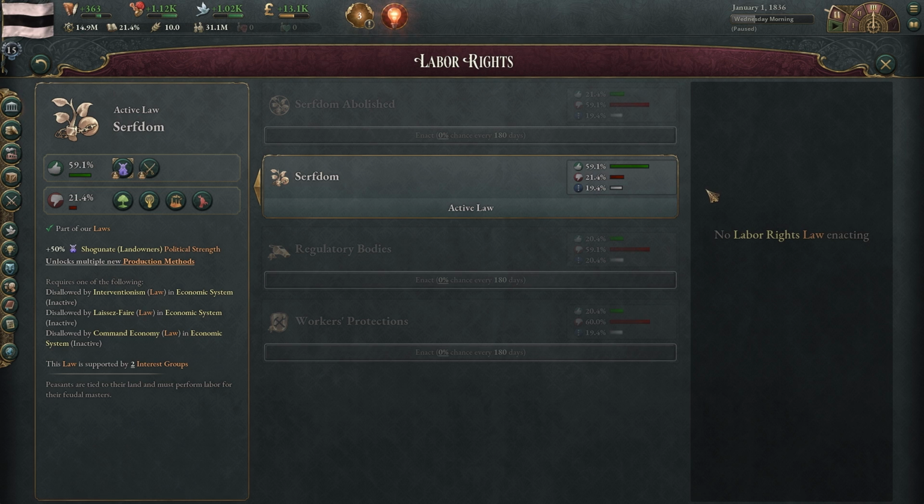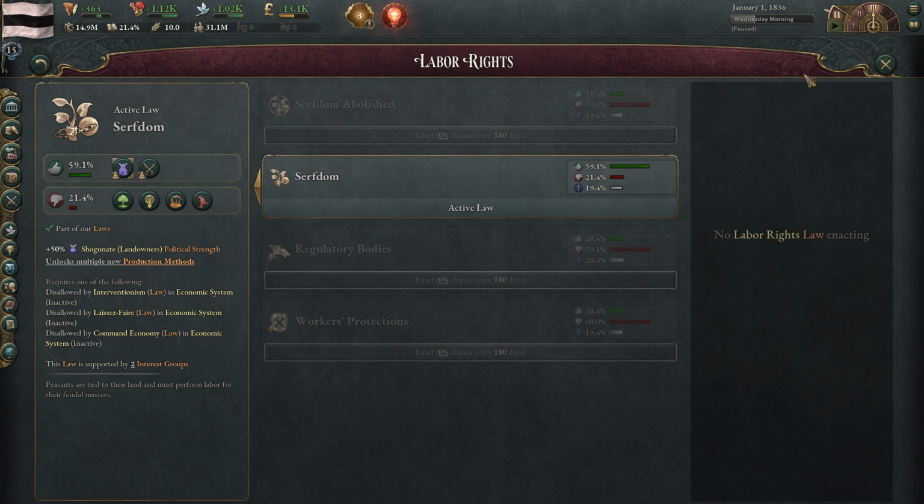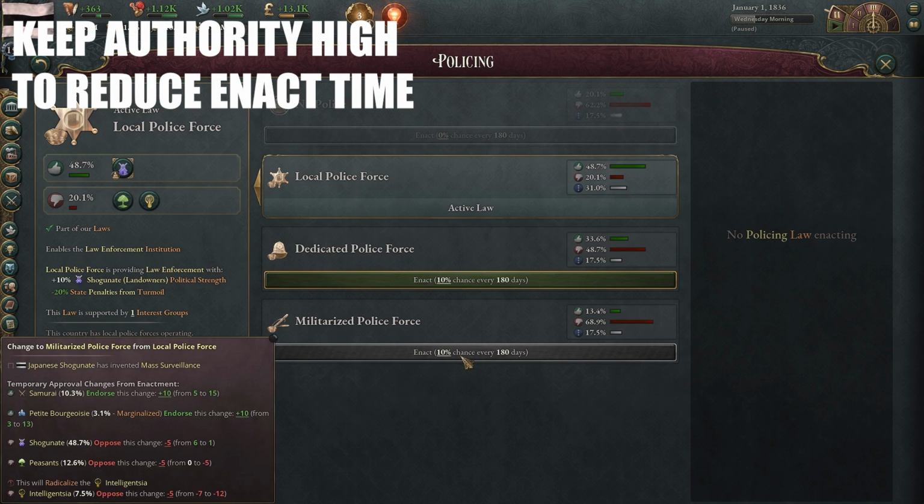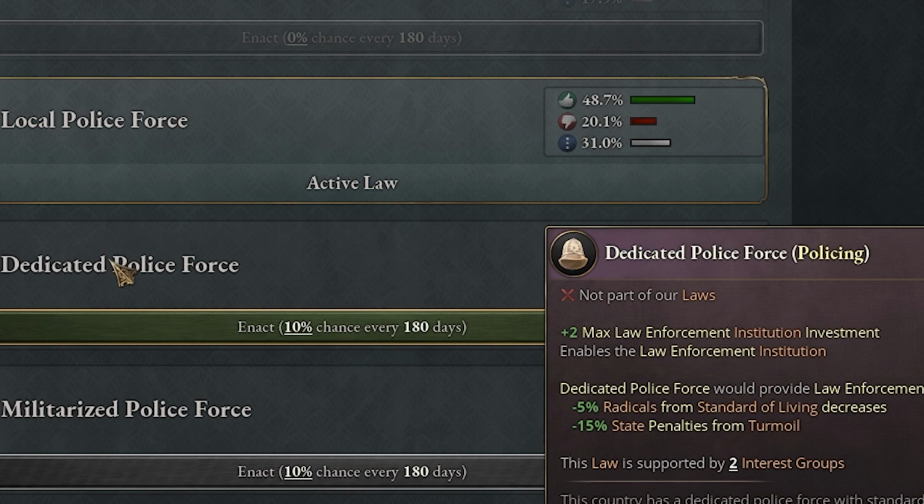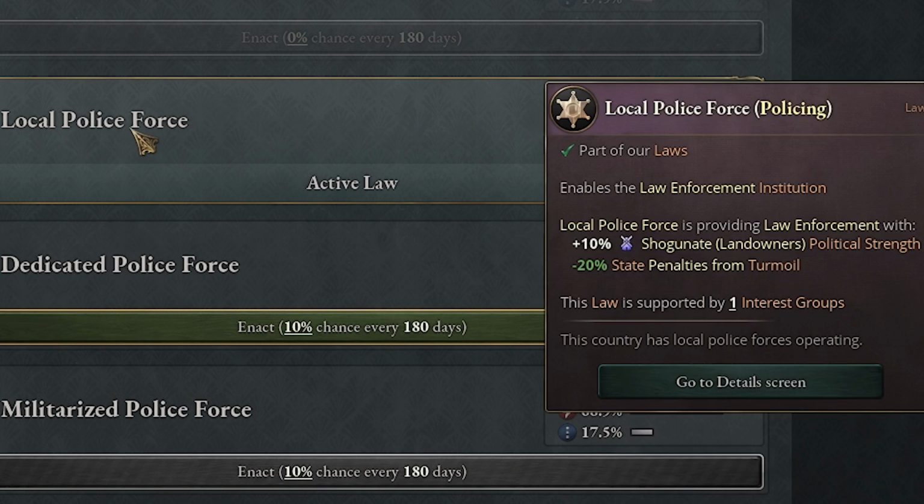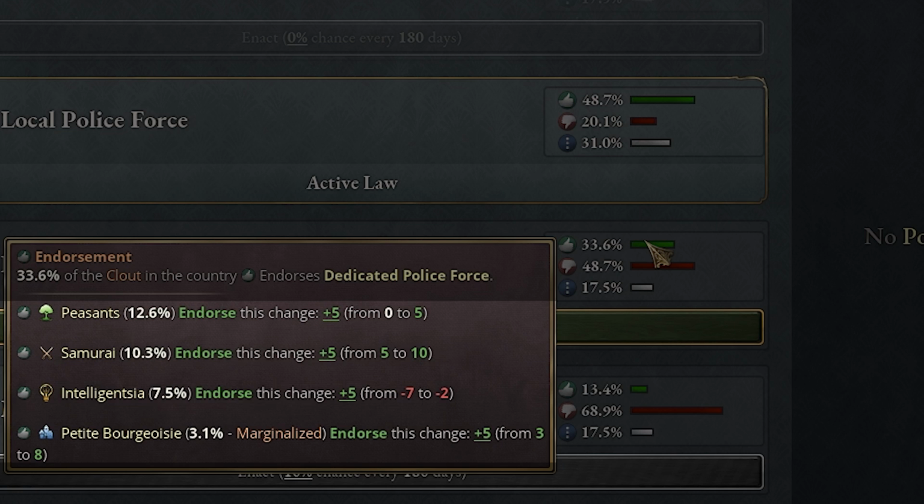Serfdom is another large one we could take a look at here. It's giving a plus 50% to the Shogunate. So we want serfdom abolished. Lastly, I would take a look at the local police force. That's another one that was on the list that's giving a plus 10%. We could get to dedicated police force, so just remove the 10% bonus that they're getting here, and we could potentially get a 33% approval, which is really nice, but we'd have to have the peasant, samurai, and intelligentsia and the petite bourgeois in the government, so that's most likely not going to happen either.